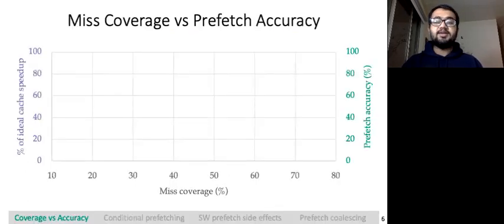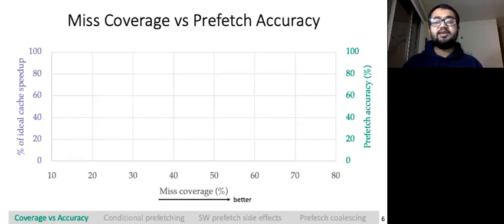Let us first understand the challenges of designing a prefetcher that can provide near ideal cache speedup. One of the fundamental challenges of this near ideal prefetcher is the trade-off between cache miss coverage and prefetch accuracy. To illustrate this trade-off, we plot cache miss coverage of the prefetcher in the x-axis. Miss coverage denotes percentage of all original cache misses that the prefetcher can avoid.